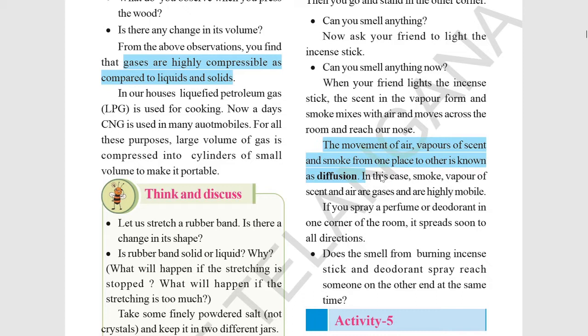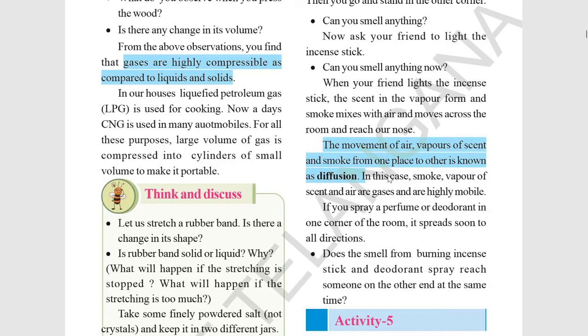So by what process is this going on? That is diffusion. The scent, smell, perfume or spray, whatever we are using, we have to see whether diffusion is taking place in gases or not.